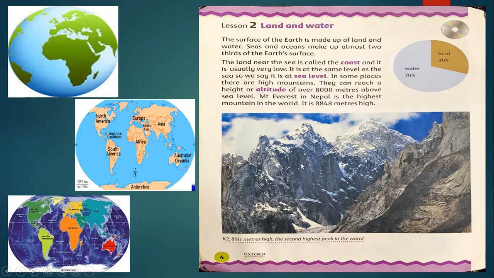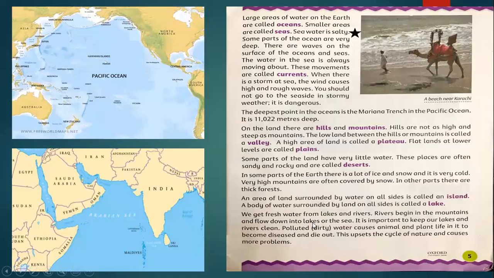And I told you about K2. K2 is the second highest peak in the world and is located in Pakistan at the border of China. Then further in this lesson, we have seen that the large areas of water on the earth are called oceans. Smaller areas are called seas.